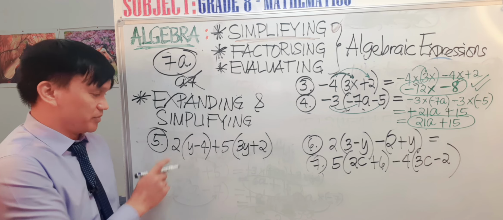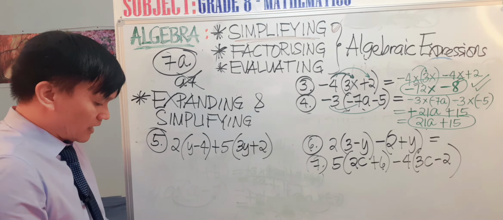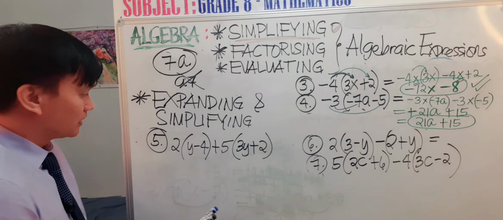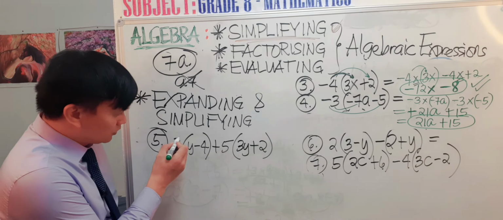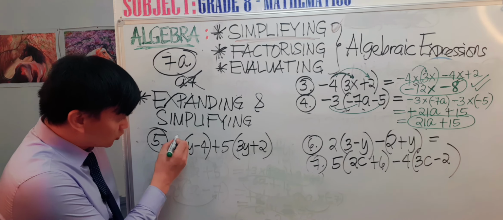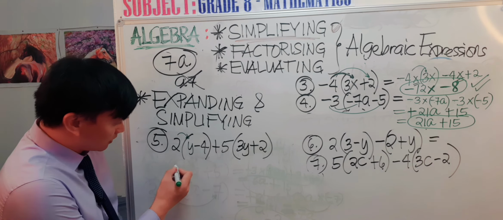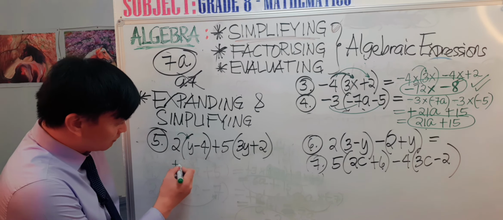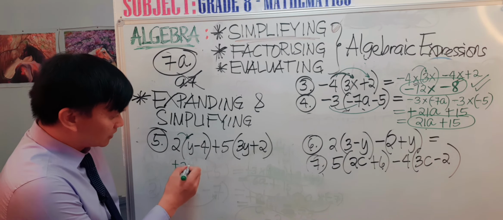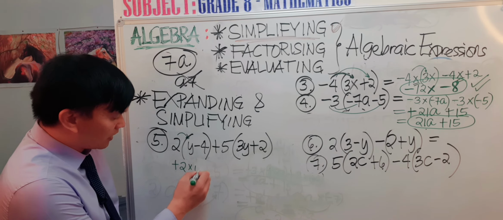So we have 2 times y, positive 2 multiplied by y.